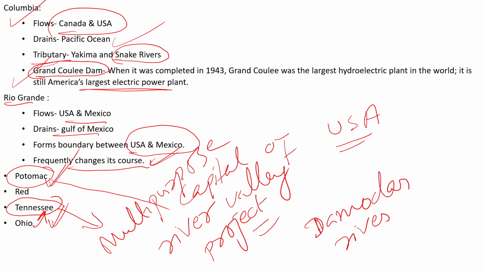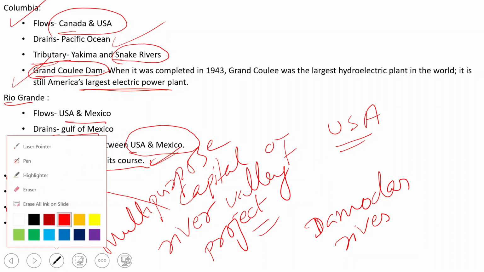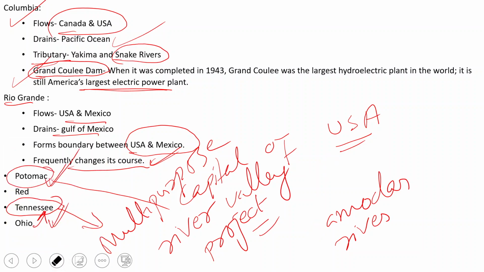So Tennessee and India's Damodar River. You know about this, that this river flows through two states. Which ones? One is Jharkhand and the second one is West Bengal. And this Damodar River is also called the Sorrow of Bengal.